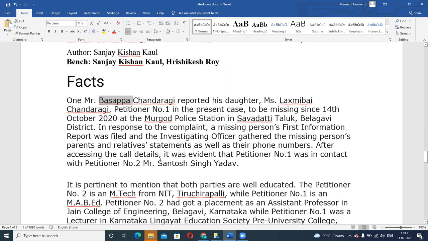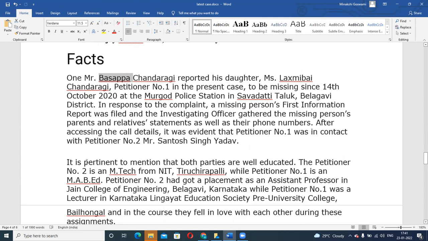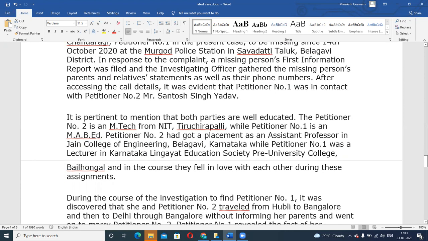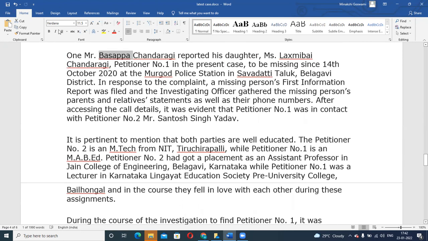After accessing the call details, it was evident that Lakshmi Bai was in contact with Santosh Singh Yadav. Okay, so she was talking to this person. Now, it is pertinent to mention that both of the parties were well educated. So both the bride and the groom, Lakshmi Bai and Santosh, were well educated.